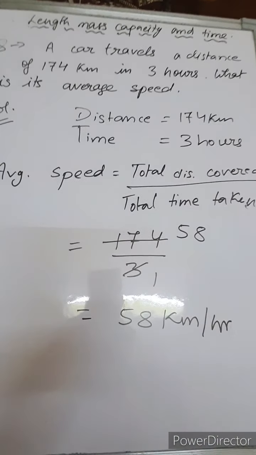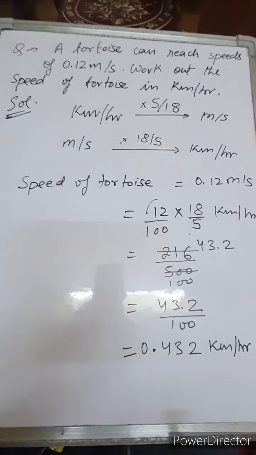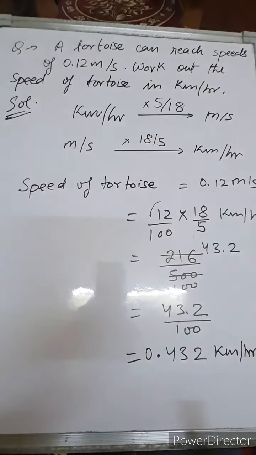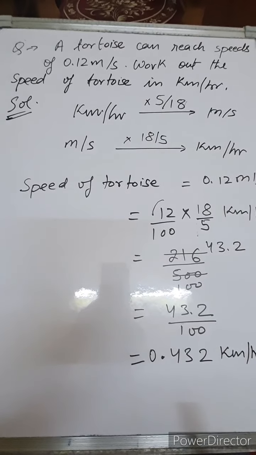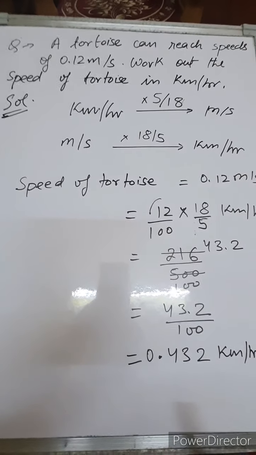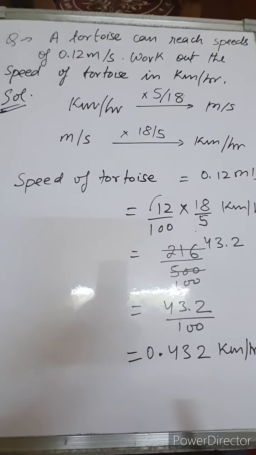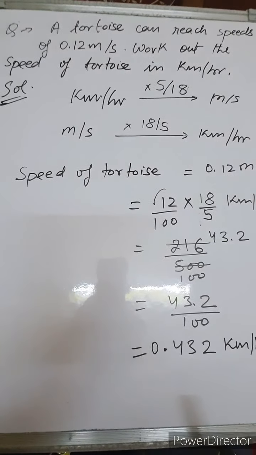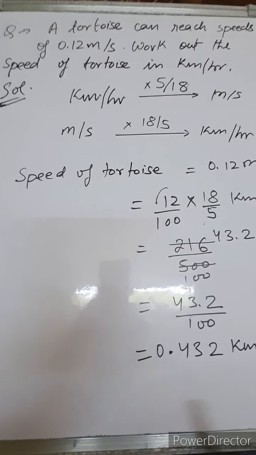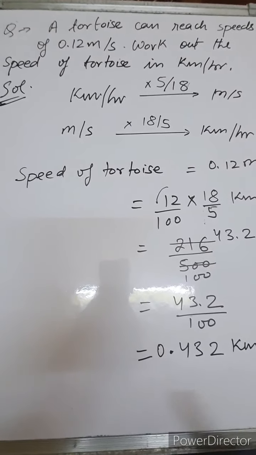Right, children? Note down. The next question states that the tortoise can reach a speed of 0.12 meter per second. Work out the speed of the tortoise in kilometer per hour. The speed in meter per second is given and we have to calculate the speed in kilometer per hour. Now remember this concept, children.